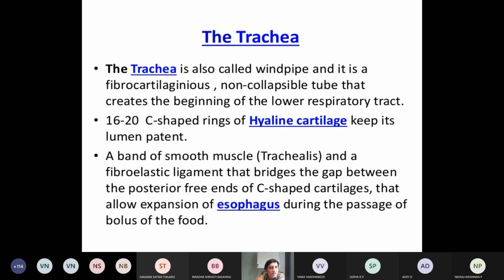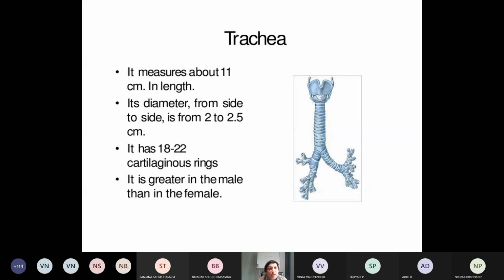Okay. What is a trachea? It is nothing but a windpipe, made up of fibrocartilaginous tissue, and it is a non-collapsible tube. Okay. So what is the length? It is around 11 centimeter in length.